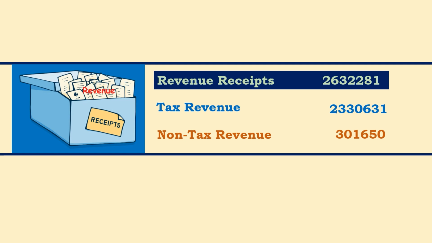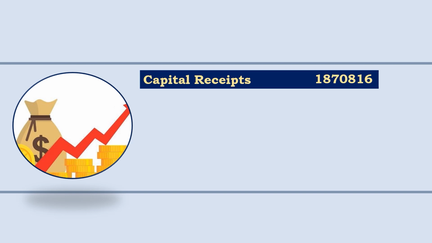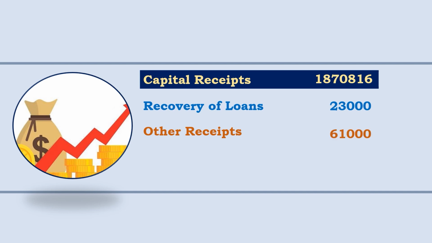As you know, the total receipts consist of revenue receipts and capital receipts. So move over to capital receipts. The capital receipts in the present budget, the figure is here, 18,70,816 crores. And the capital receipts consist of recovery of loans 23,000 crores, other receipts 61,000 crores, and finally the very important component here, borrowings and other liabilities